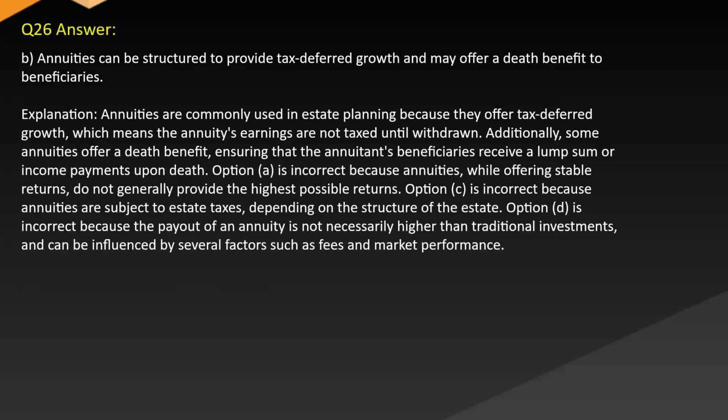Answer B. Annuities can be structured to provide tax-deferred growth and may offer a death benefit to beneficiaries. Explanation. Annuities are commonly used in estate planning because they offer tax-deferred growth, which means the annuity's earnings are not taxed until withdrawn. Additionally, some annuities offer a death benefit, ensuring that the annuitant's beneficiaries receive a lump sum or